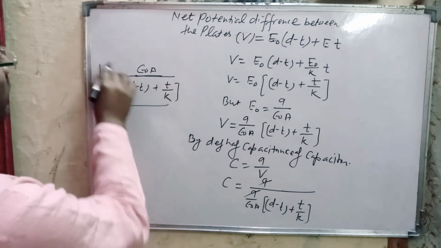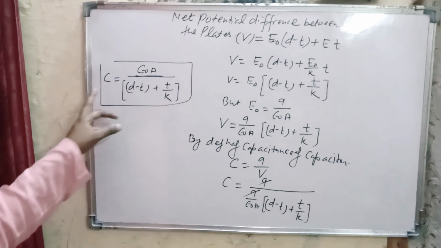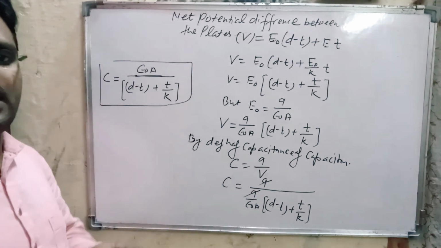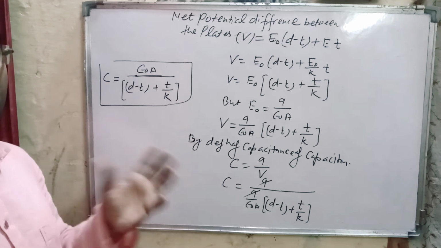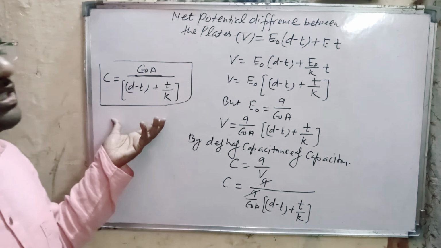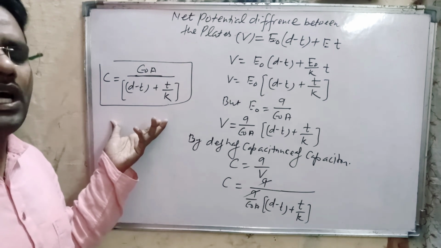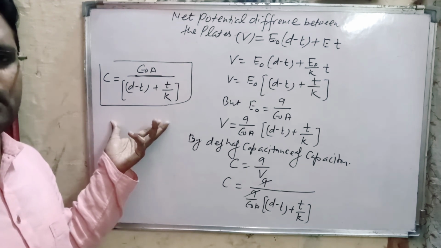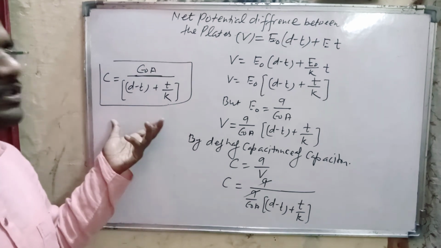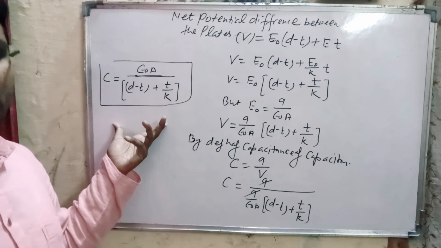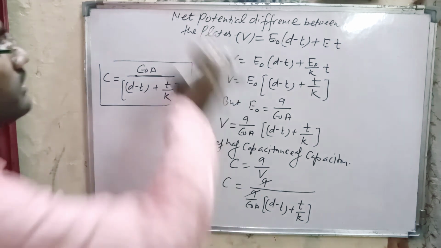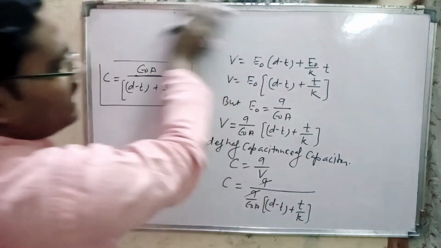This one is the expression for capacitance of a parallel plate capacitor when there is a dielectric slab of thickness t inserted between the plates of the capacitor. From this expression we find all the cases, case 1 as well as case 2. That means this expression is known as the general expression of capacitance of a parallel plate capacitor. Now here we take some special cases.